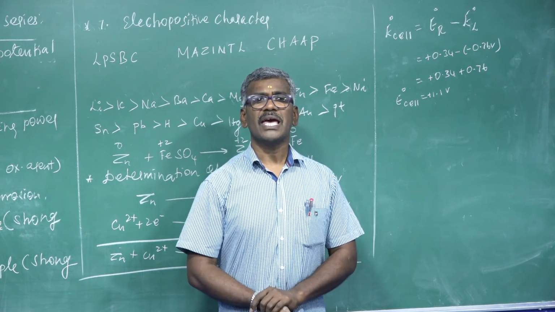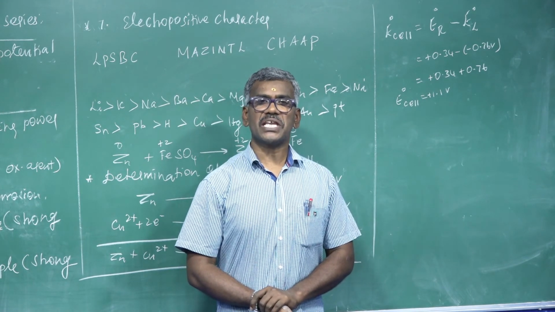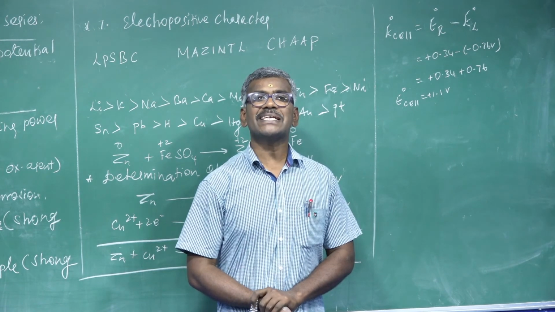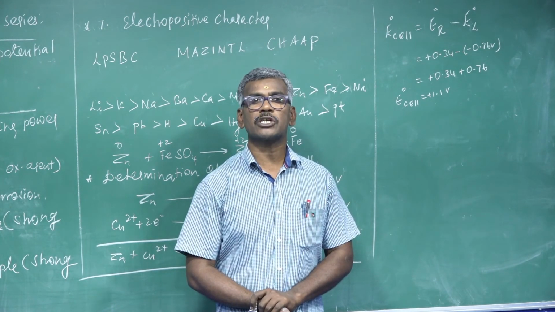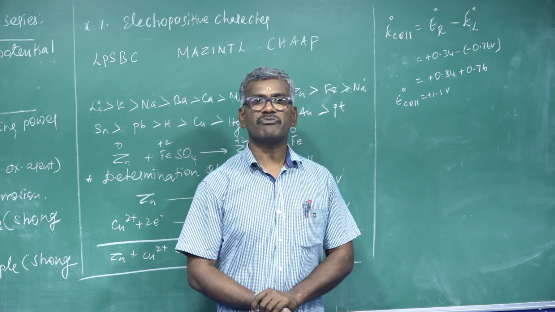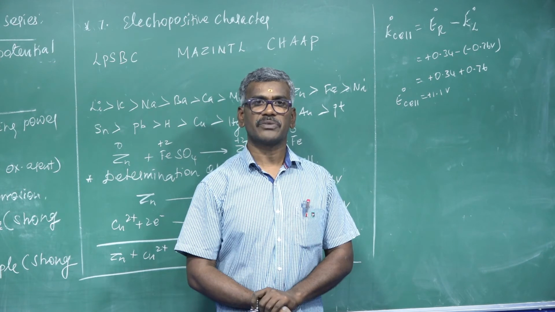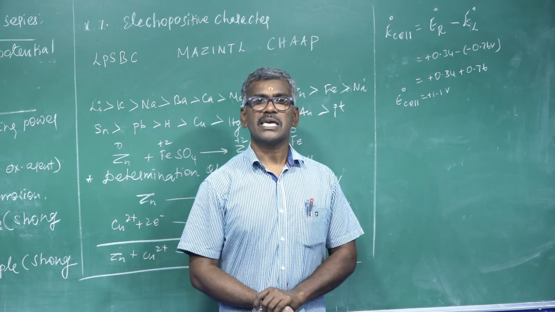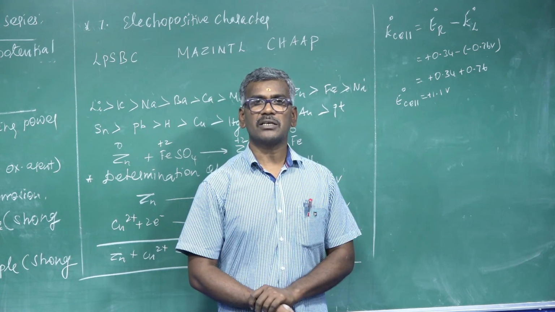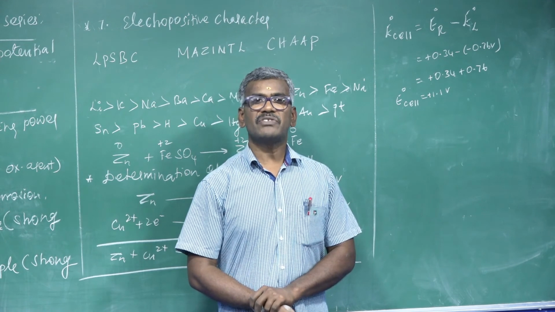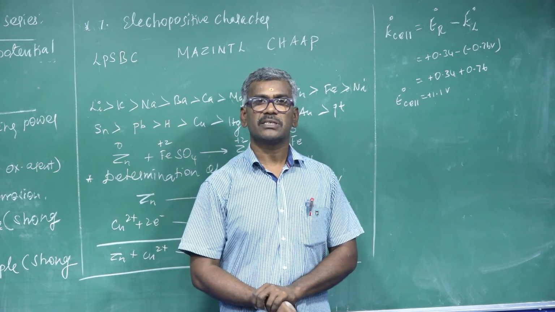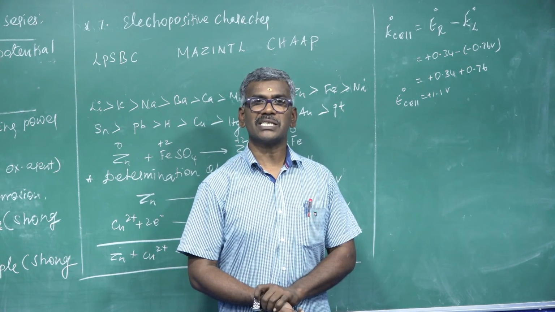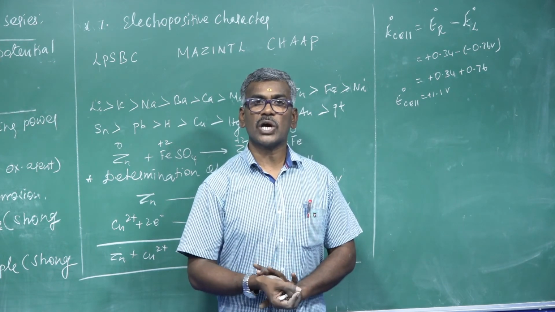Another point, electrochemical series. A series in which various electrodes are arranged in the order of increasing value of standard reduction potential. By using this value, we can find out the EMF of the half cell. If the standard reduction potential value is higher, this is less reactive. If the value of E is greater, it is a strong oxidizing agent. Strong oxidizing agent means gain of electrons, less tendency to undergo corrosion.